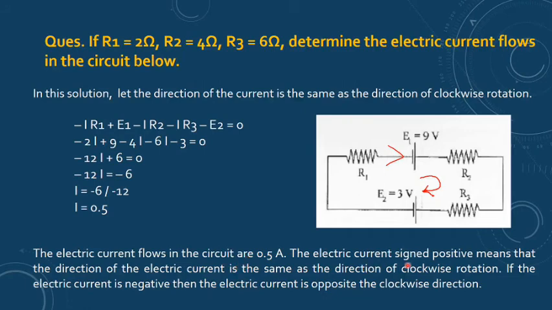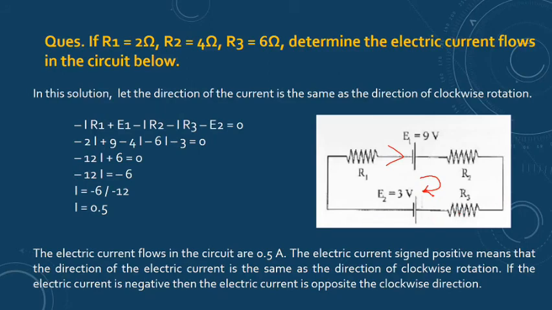So electric current positive means the direction of the electric current is the same as the direction of clockwise rotation. If I had got a negative answer, it would mean the current is opposite to that direction. So you need to understand these things.